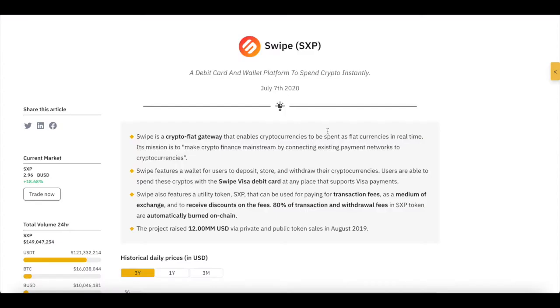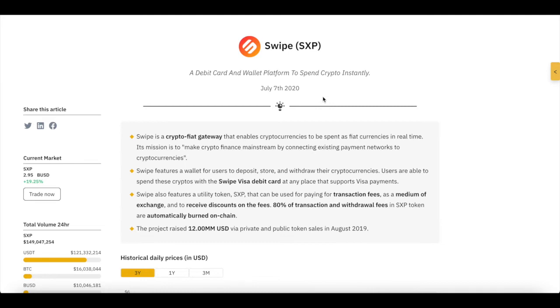Especially given that it's a payment system, the thing to remember is that people won't just buy this token because they're interested in purchasing it and holding it to gain wealth, but people will buy this token as part of their debit card that they have with Swipe. So people will automatically own this token and hold this token, even if they're not interested in actually making a profit off the token.